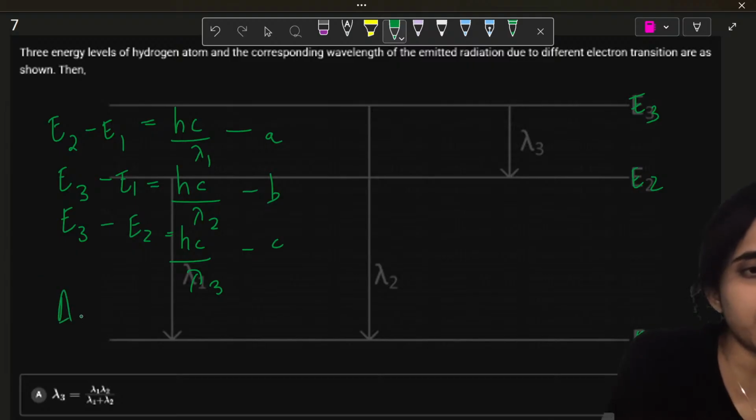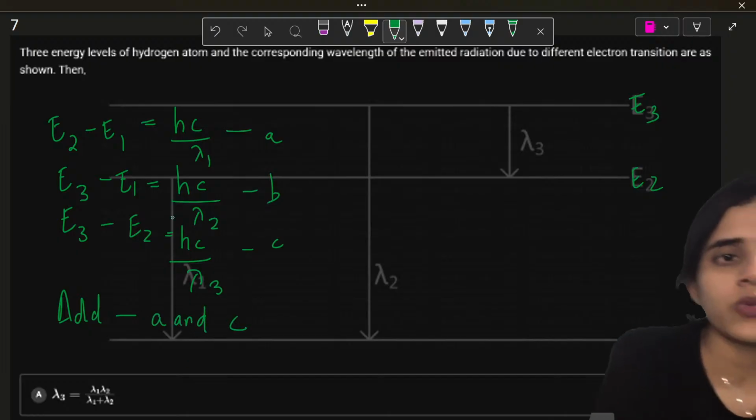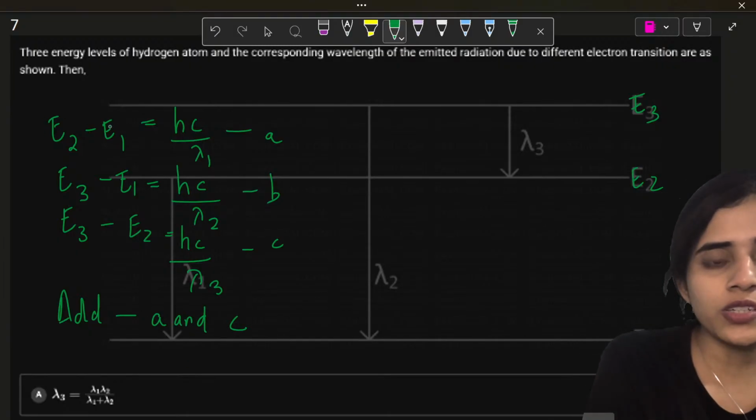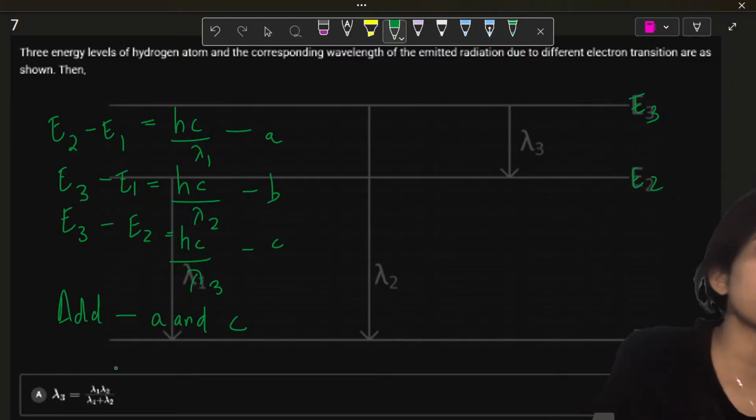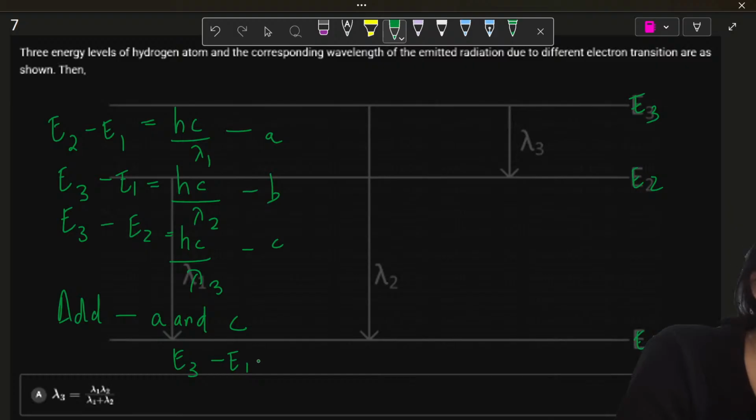You can actually add A and C. Adding A and C: E2 minus E1 plus E3 minus E2. So E2 cancels. It becomes E3 minus E1.